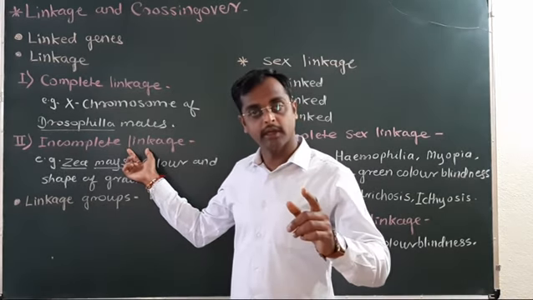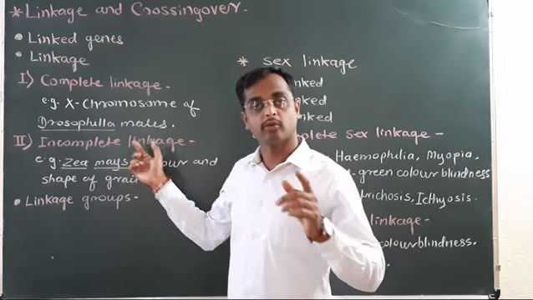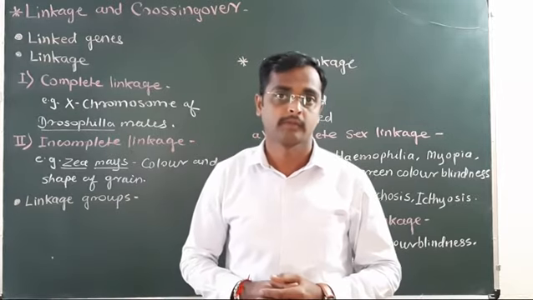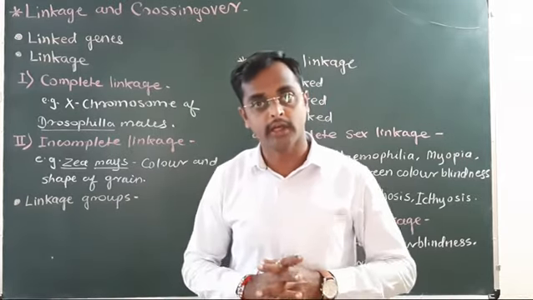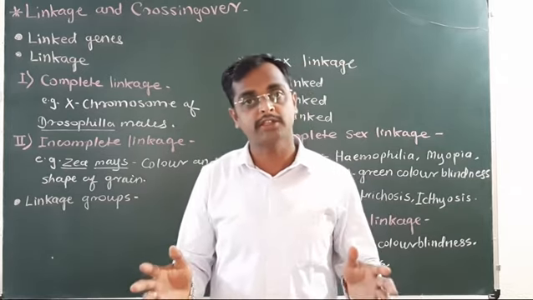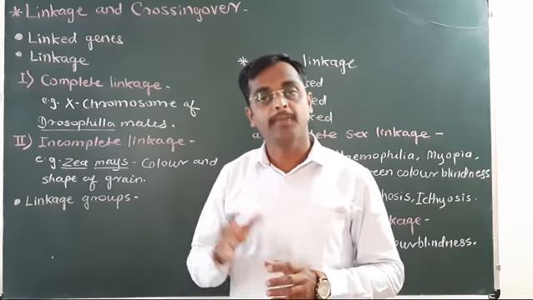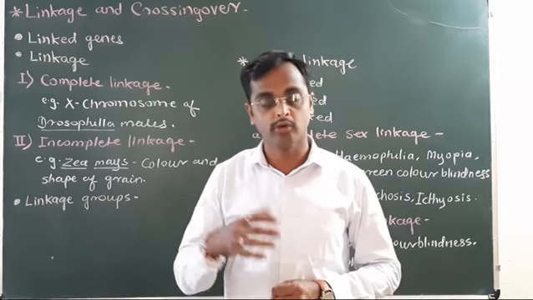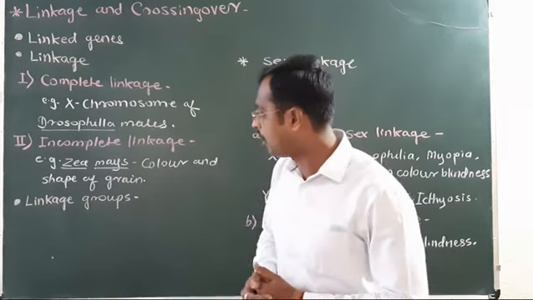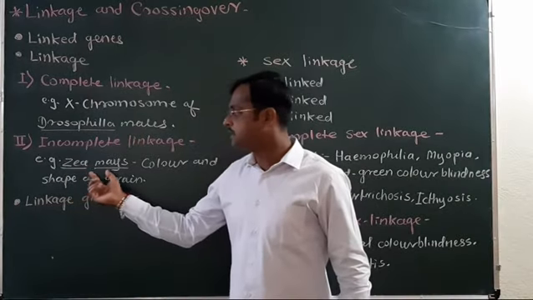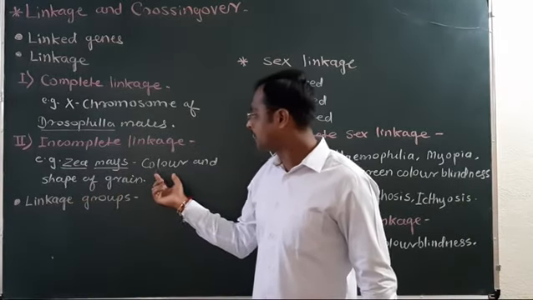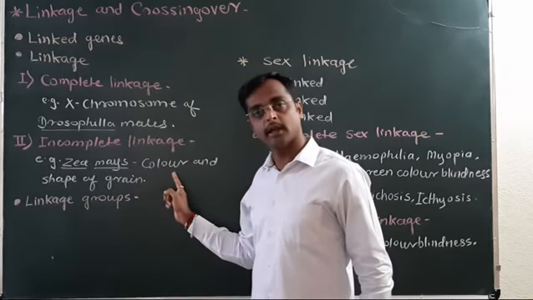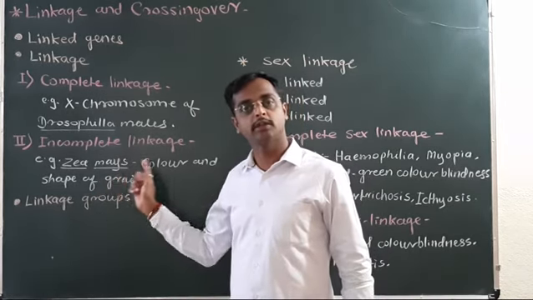In incomplete linkage, the genes present on chromosomes do not inherit together. So, there is a separation of genes, and the appearance of new combinations or variations takes place. Example, Zea mays, the maize plant: color and shape of grain. These are the two characters.